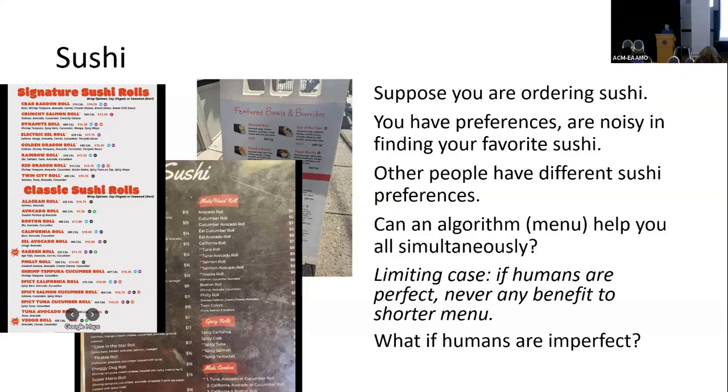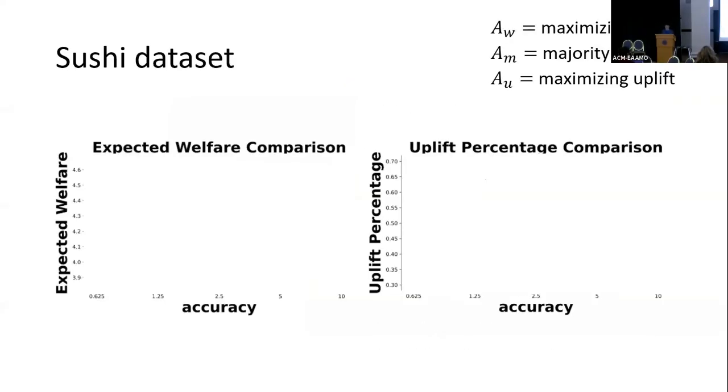We consider a limiting case, so we assume that the humans are not perfect in making their decisions, because if they were performing perfectly, there would be no point in designing algorithms. We are considering three algorithms. One just tries to maximize the total welfare, another tries to maximize the percentage of uplift, and the last one just follows the majority of these humans.